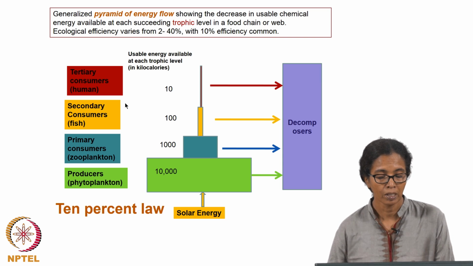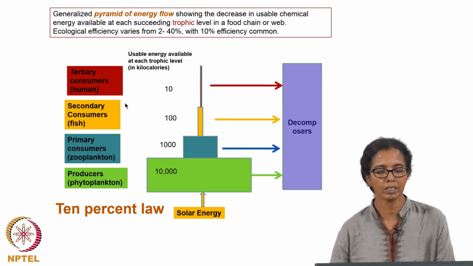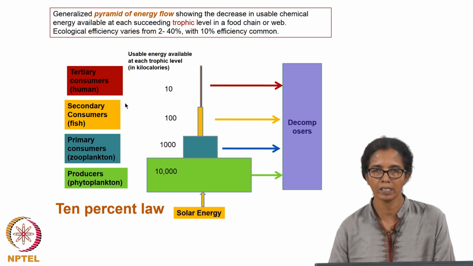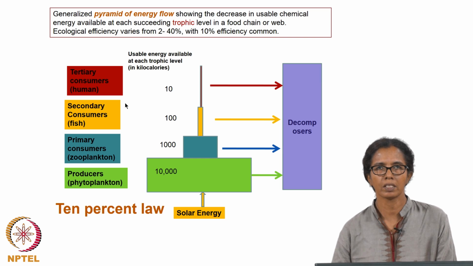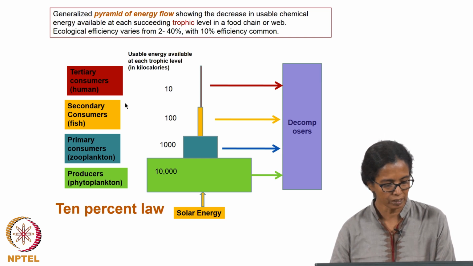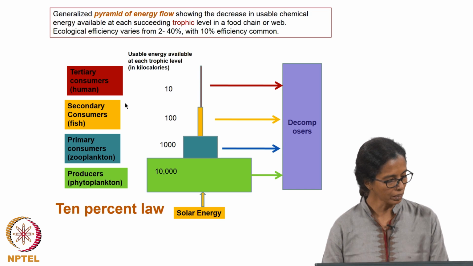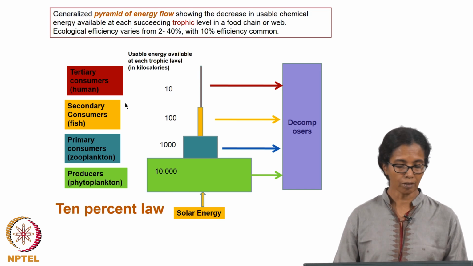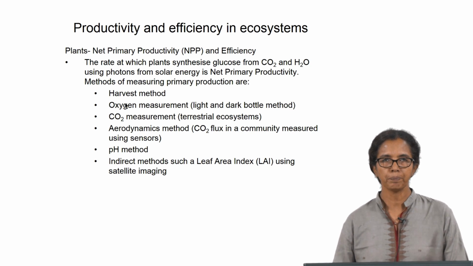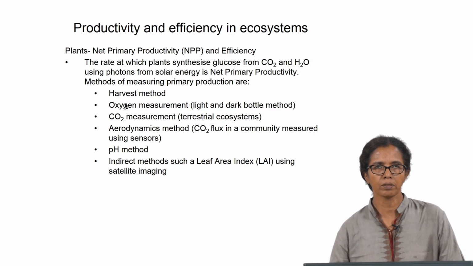order of magnitude. So, in general one can say that the ecological efficiency varies between 2 to 40% in different organisms and different species, but 10% efficiency is a common thing that runs through the living systems that we see around. So, this is known as the 10% law, or the ecological efficiency, that is energy flowing through the systems. The energy flow in the ecosystems is actually estimated, as I said in the last class, using productivity and efficiency.